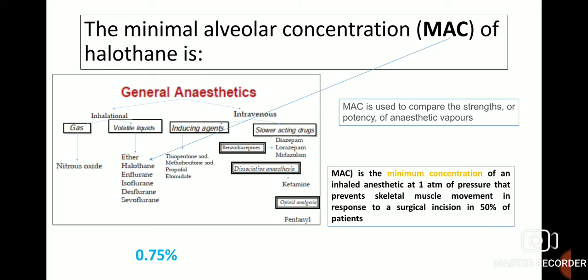The minimal alveolar concentration of halothane is 0.75%. So halothane comes under the volatile liquid inhalational general anesthetic. So what is MAC? MAC is used to compare the strength or potency of anesthetic vapors. MAC is the minimum concentration of an inhaled anesthetic at 1 atmosphere of pressure that prevents skeletal muscle movement in response to a surgical incision in 50% of patients. So, the MAC concentration for halothane is 0.75%.